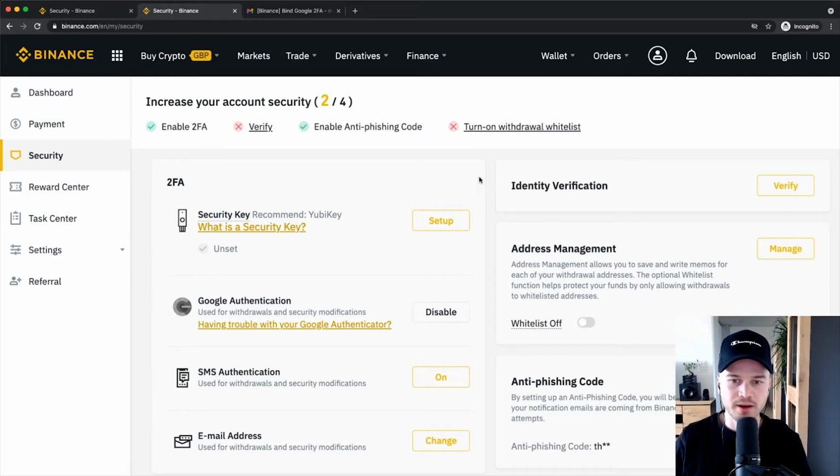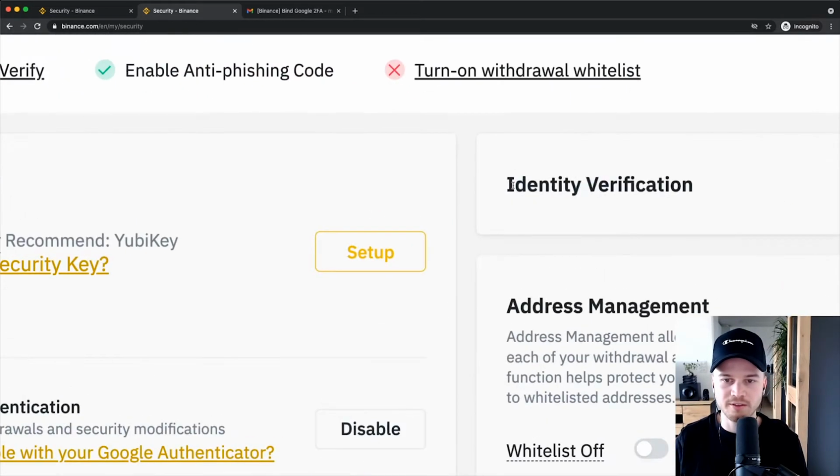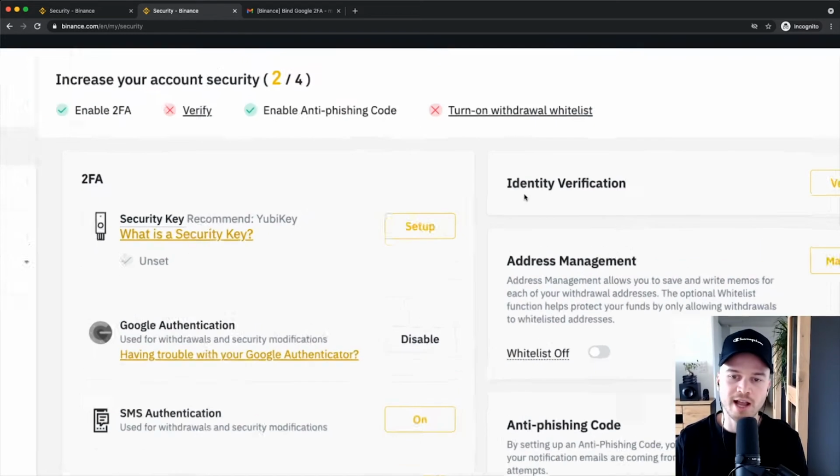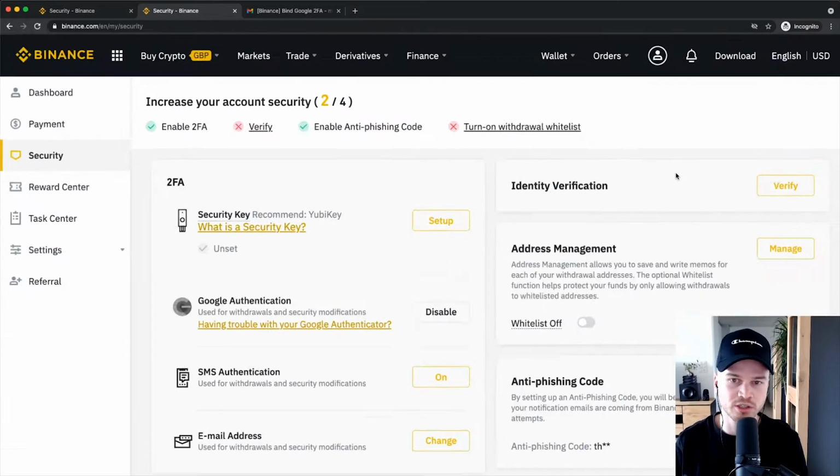All right, so the next step is to do the identity verification. Now, we need to do this step if you want to use fiat currency to buy any cryptocurrency. So if you want to fund our account with euros, British pounds, dollars, and so on, then we need to do the identity verification. If you already have cryptocurrency and you want to just transfer it over to Binance and start trading, you don't actually need to do the identity verification. You can just transfer over the amount to your cryptocurrency wallet, and then you can start trading.